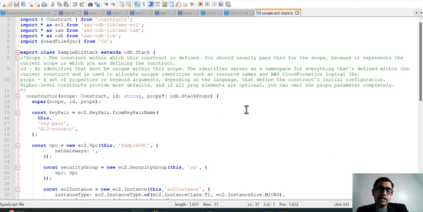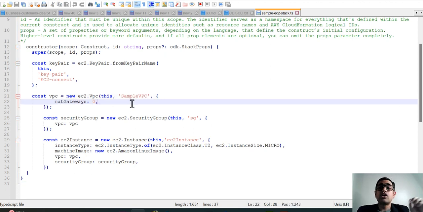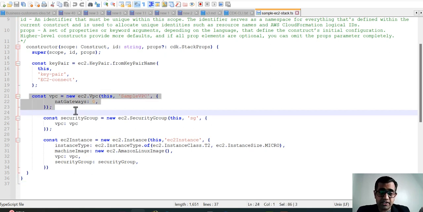Alright, this is TypeScript, by the way. This is not Python, this is TypeScript. If you look at this particular template that I've created, there are quite a few things that you need to understand and provide in order for it to work, because an EC2 instance actually requires a VPC. That's the reason why we have created a VPC. If you already have a VPC configured, you can just use that here.